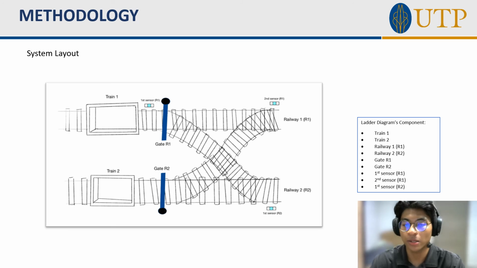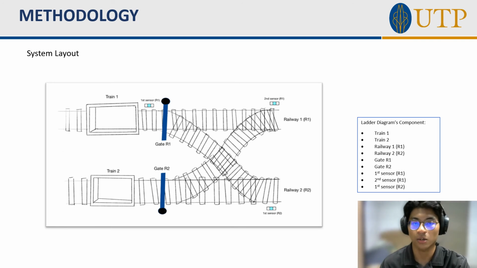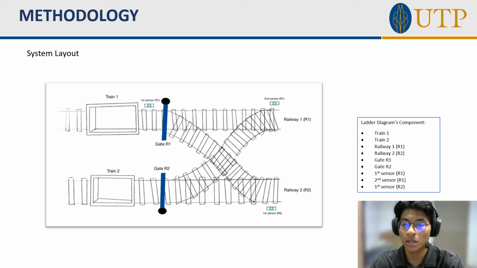As for the system layout, as you can see on the slide, we have train 1 and train 2. Train 1 is on railway 1 while train 2 is on railway 2. On each railway there is a gate, which is gate R1 and gate R2. And on railway 1 there are two sensors, which are first sensor R1 and second sensor R1. As for railway 2, there is only one sensor, which is first sensor R2.